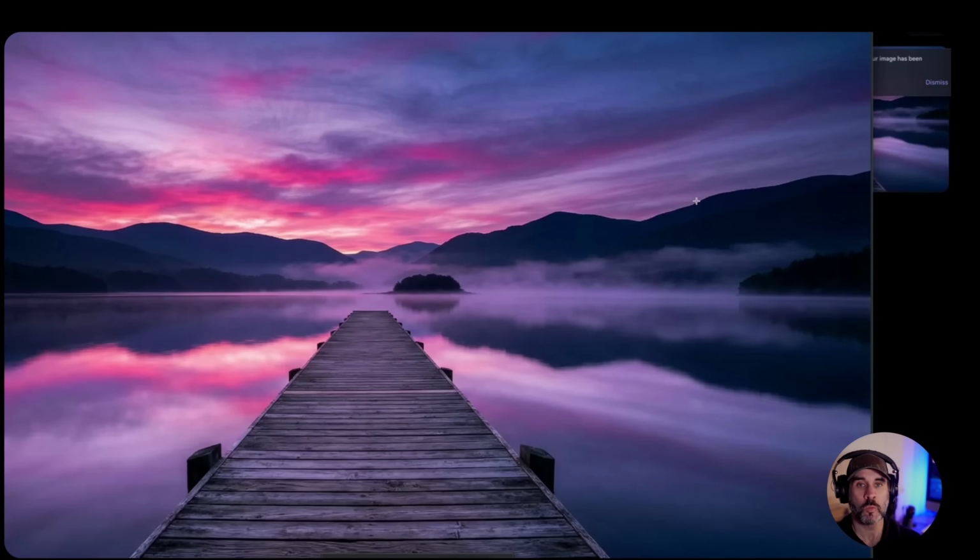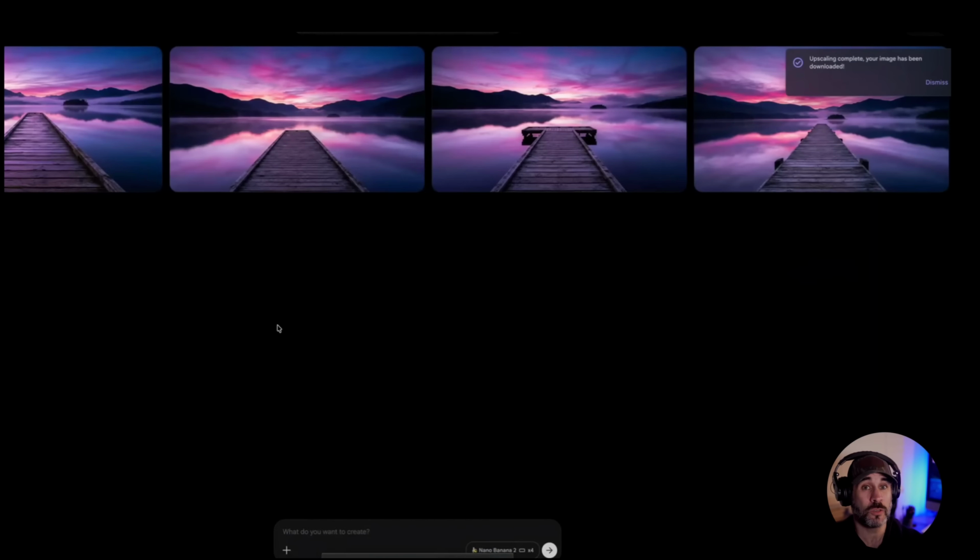But this is a really good way to get those types of images as well, especially when you're doing a Google image search and you find something you really like, but you want to add something to it. That's something you can do here as well. You can actually add stuff to this. So you know what? Let's do that real quick. I want to add a sailboat going across the lake. All right, add a sailboat in distance.